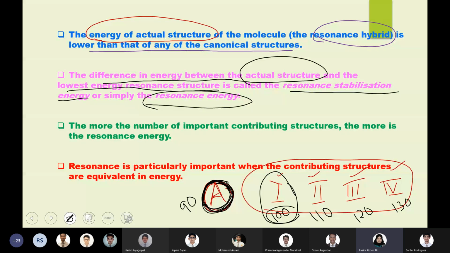In some cases, they may have the same energy, but in the majority of cases, different resonating structures will have different energies.